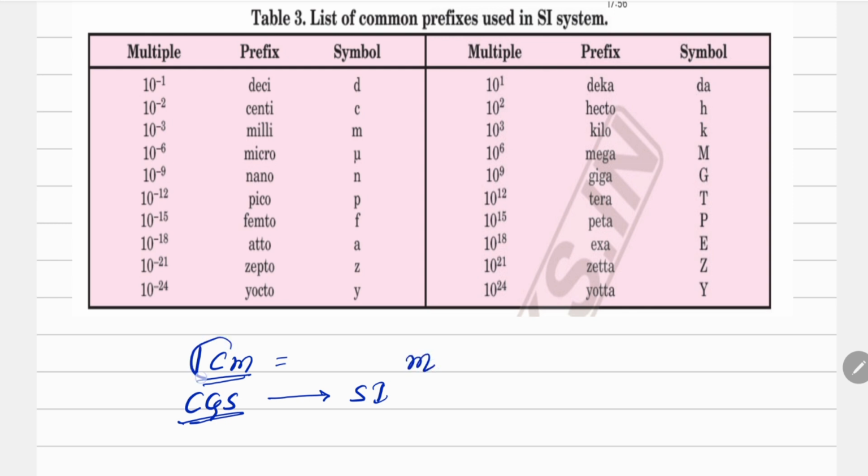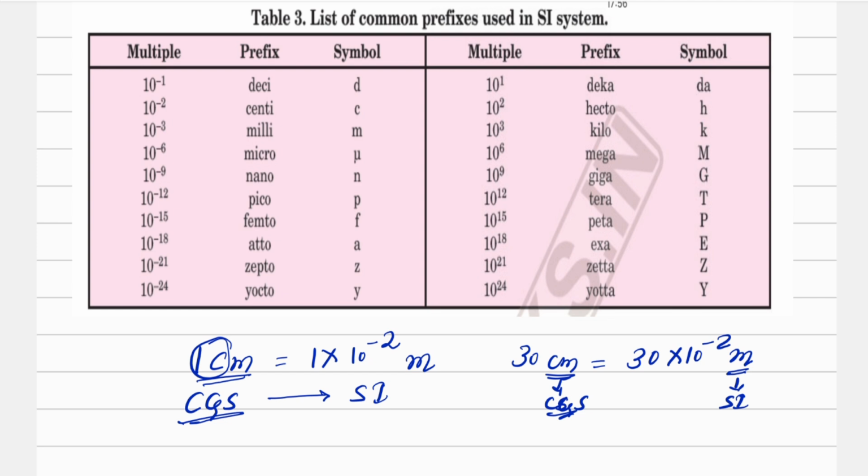So I will convert: centi is 10 raised to power negative 2. So 1 centimeter is 1 multiplied by 10 raised to power negative 2 meter. If 30 centimeter is given, then 30 multiplied by 10 raised to power negative 2 meter. So meter is actually the SI unit and centimeter is the CGS unit. You should remember that. So that's why these prefixes are used.